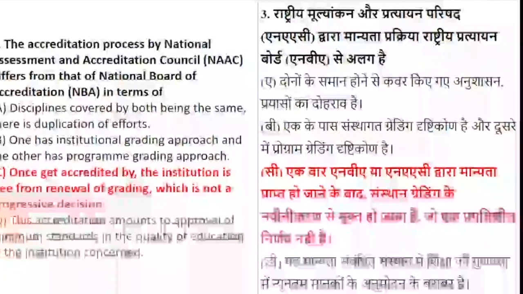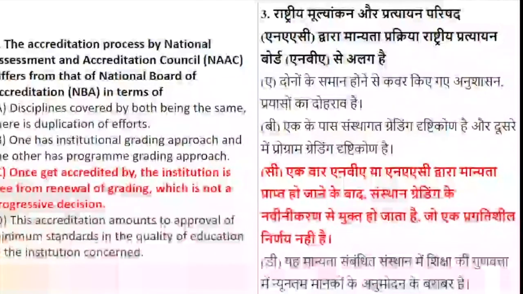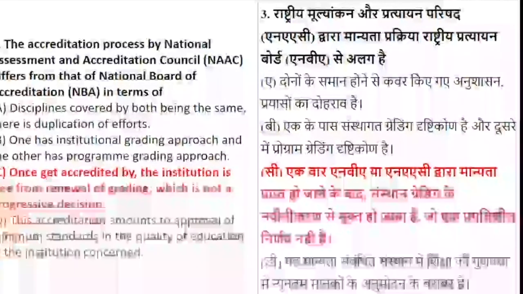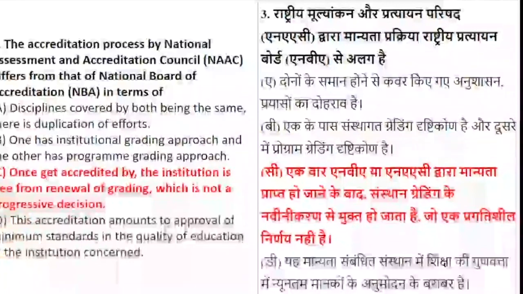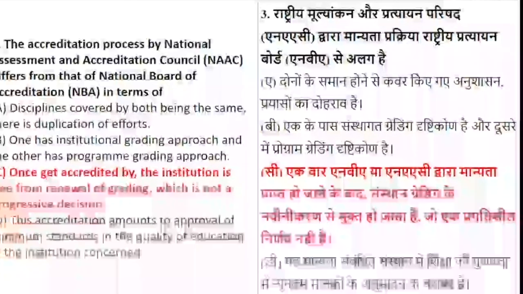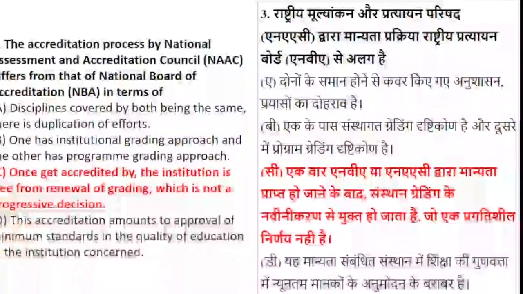So irrespective of whether it is NAC or NBA, the institution is free from the removal of grading, which is not a progressive decision. Now here in NAC we have a continuous upgradation, that is, assessment after every concerned period of time. But for NBA, once it is accredited, the institution is free from the removal of grading, which is not actually a progressive decision. So the answer is not option B. Many of you have answered option B, but the answer is option C.